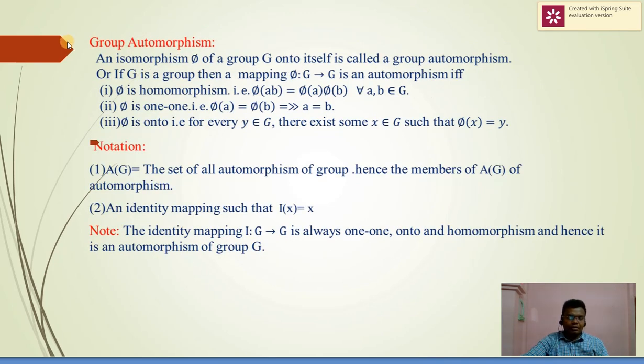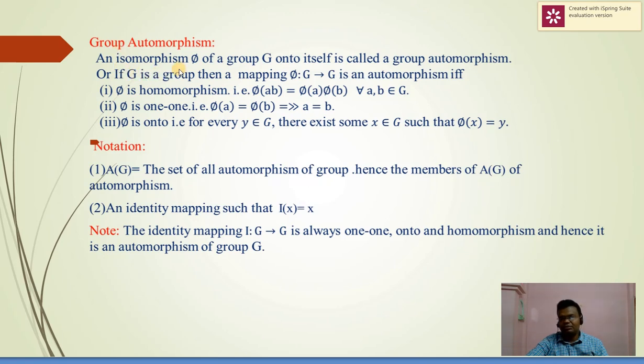From here, the real chapter starts, that is group automorphism. So we see here the definition of group automorphism. An isomorphism phi of a group G onto itself is called a group automorphism. Or in other way, we define a group automorphism.